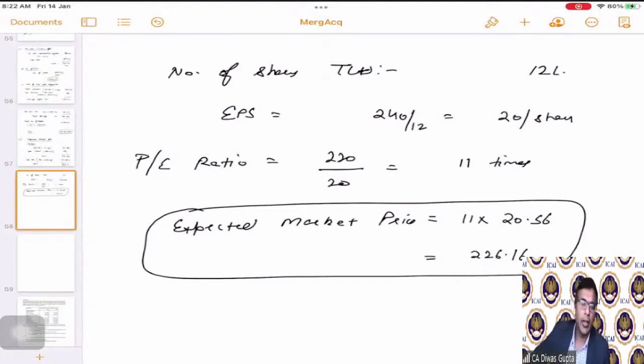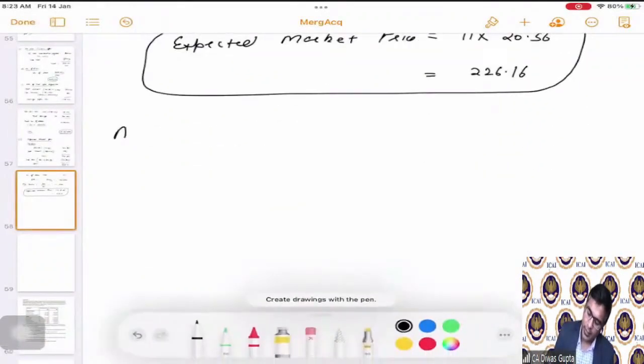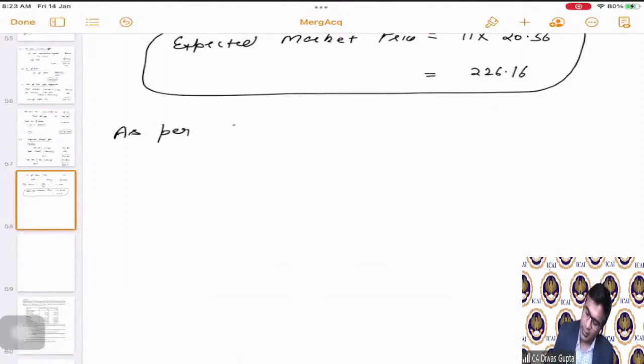So these are all the calculations as per T Limited's offer, which is the acquiring company. Now we have to see what the terms and conditions are as per E Limited's offer, correct?